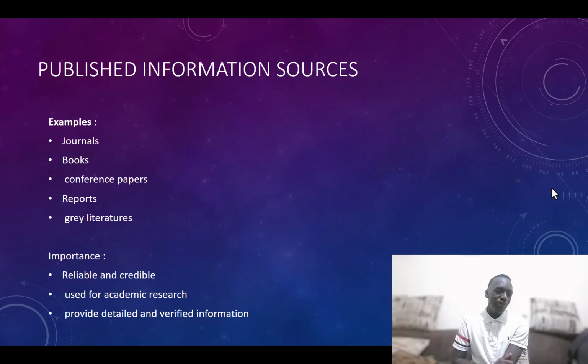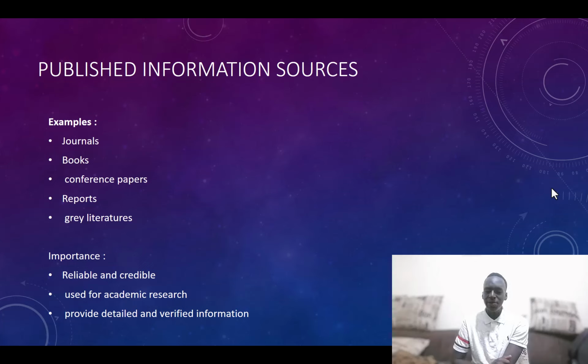It helps you to have reliable and credible data. Just for instance, if I tell you a story and you don't have anything to back it up. But with published sources, you have something that backs them up. They are on the website, they have been reviewed by experts, so they're credible and reliable. So they can be used in academic research.